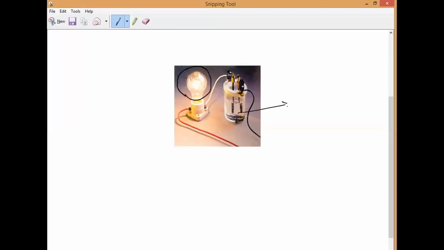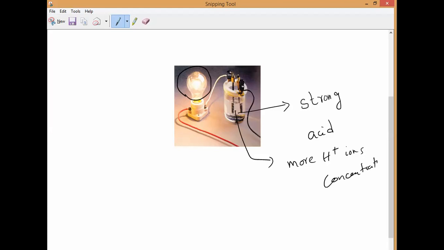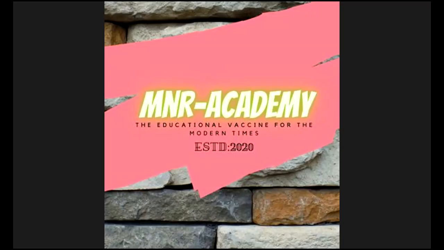So here I am taking which one? Strong acid or weak acid? Strong acid. So it contains more H+ ions, more H+ ion concentration. That is why the bulb is glowing very brightly. Now, in the same way, we will consider the next solution. What is that solution? Another solution. Suppose I take a weak acid, or else I can say acetic acid. So let us check it. In that case, how is the bulb glowing?